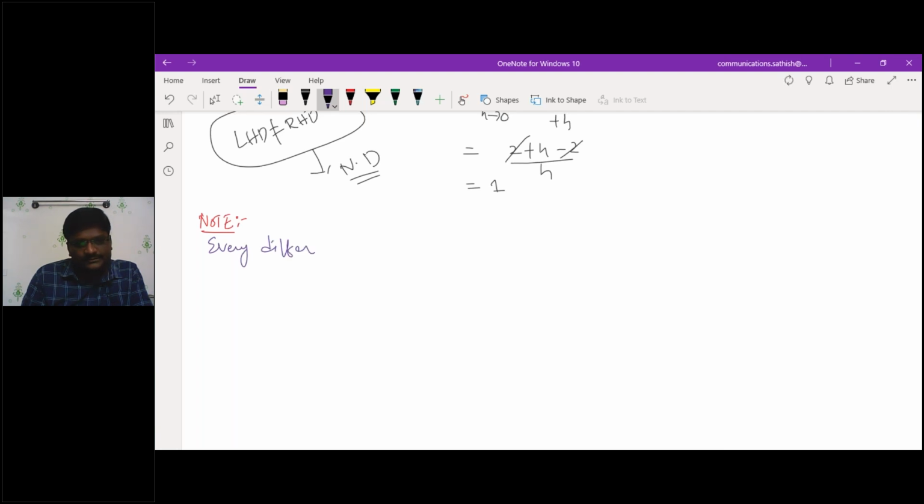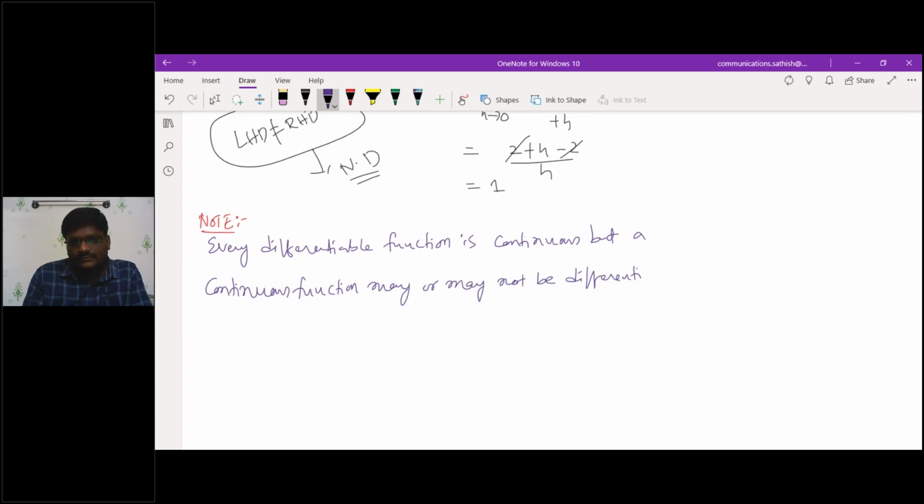Every differentiable function is continuous, but a continuous function may or may not be differentiable.